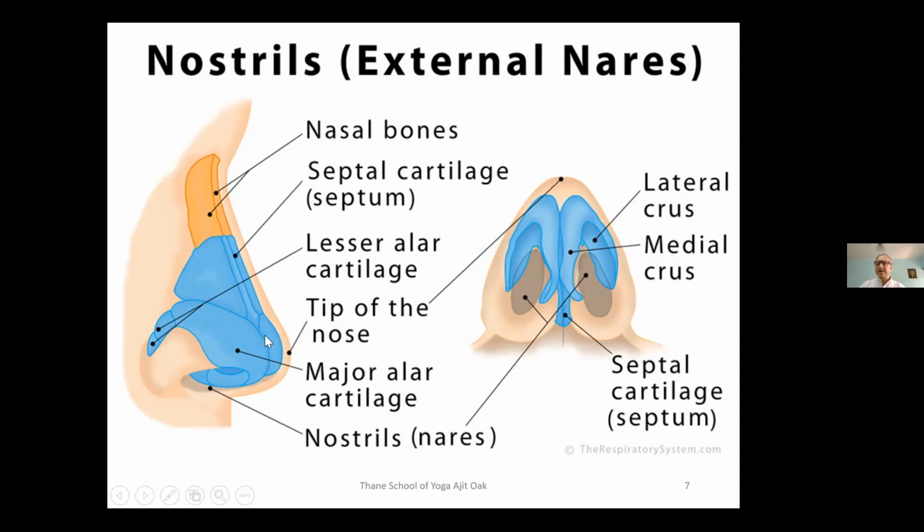Why I'm discussing this is because this is the part which we use when we are doing Anulom Vilom Pranayam or Surya Bhedana Pranayam.